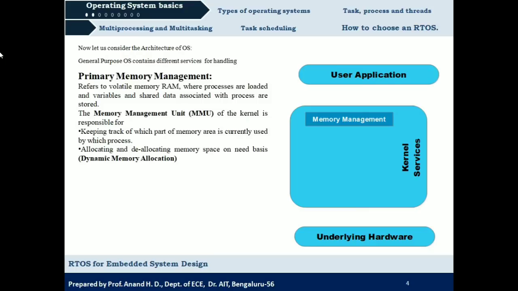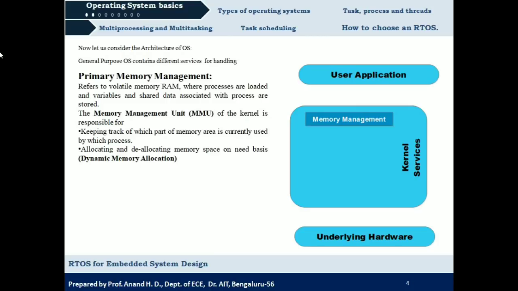Here we come across dynamic memory allocation, and also static memory allocation. In static memory allocation, we allocate a fixed amount of memory before the execution of the process. Usually we allocate some quantity of memory more than what is required. But that is not the case in dynamic memory allocation.